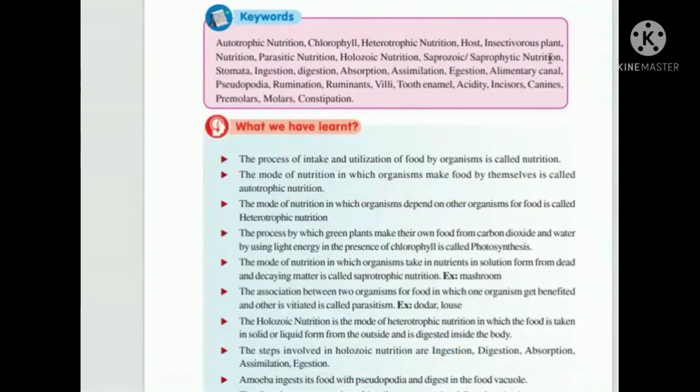Okay, this is about the lesson. Did you like the lesson, children? Yes, listen to it again, and I will try to give you a better explanation in the next lesson. I am giving you notes also. Take them and read what we have learnt again. Read the lesson again and get complete knowledge of the lesson. It will help you study best in the next classes. Make sure you complete the lesson.